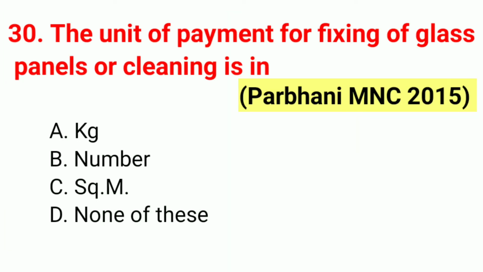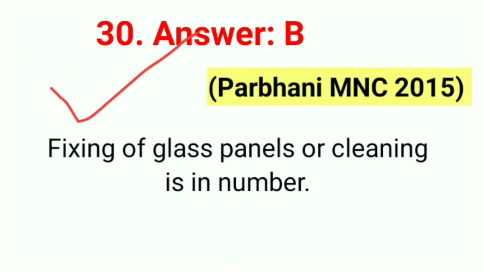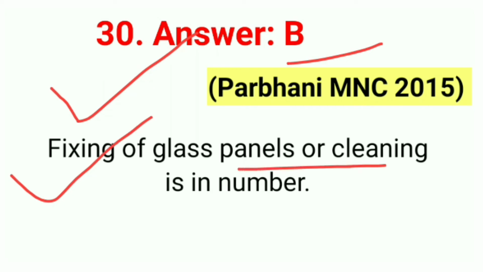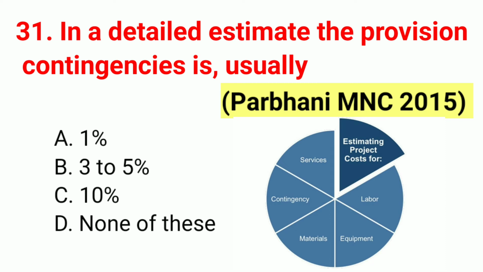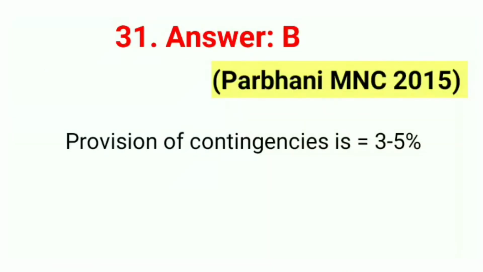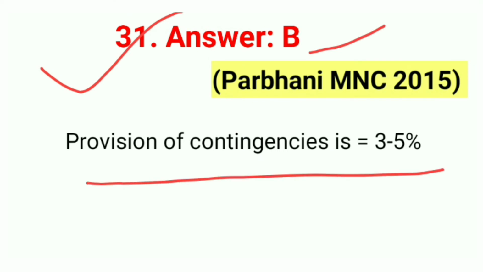Question number 30. The unit of payment for fixing of glass panels or cleaning is in. The correct answer option B, numbers. The answer to this 30 question is B. Fixing of glass panels or cleaning is in numbers. Question number 31. In a detailed estimate, the provision of contingency is usually. The correct answer option B, 3 to 5%. This question was asked in Parbhani MNC 2015 exam. 31st answer is B. Provision of contingency is 3 to 5%.